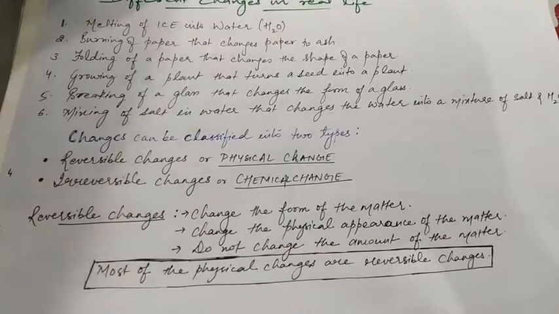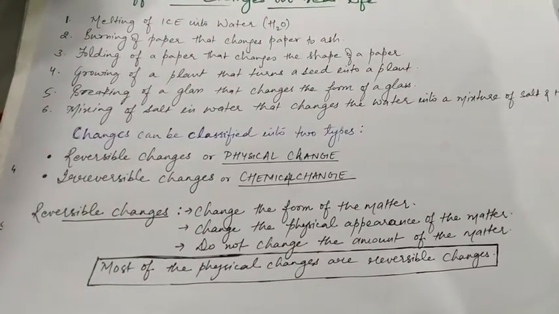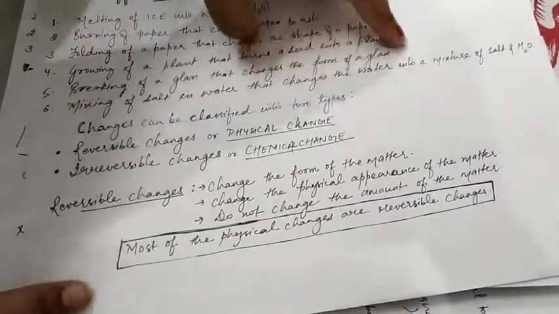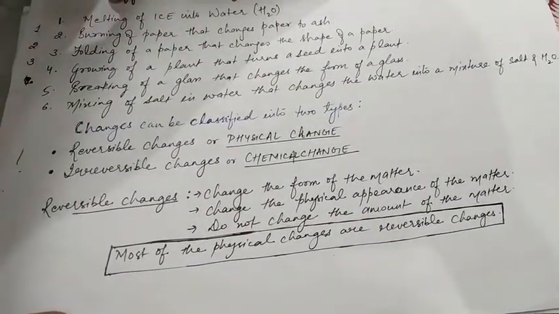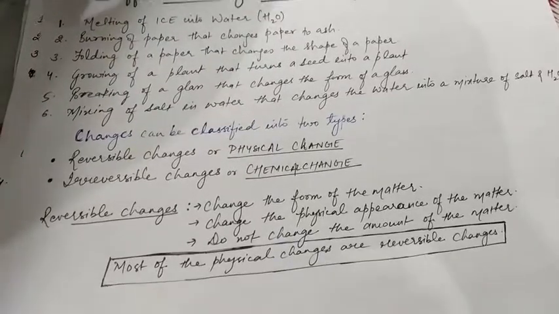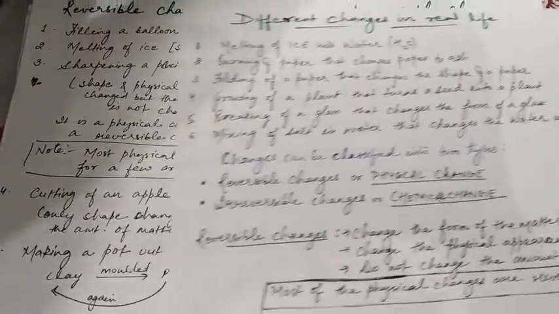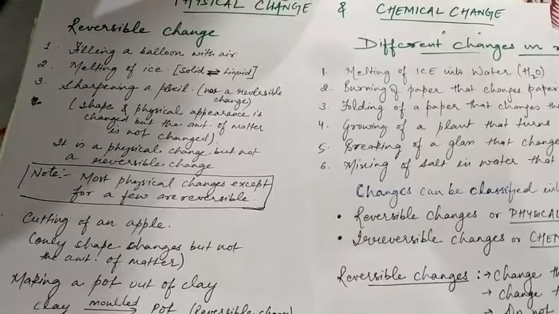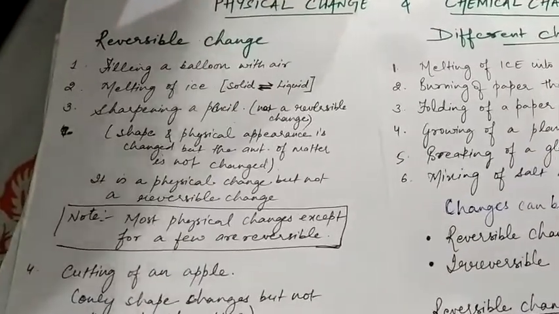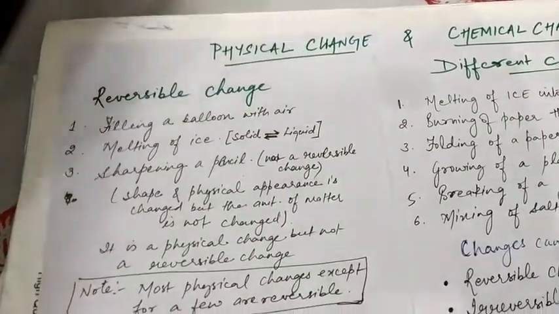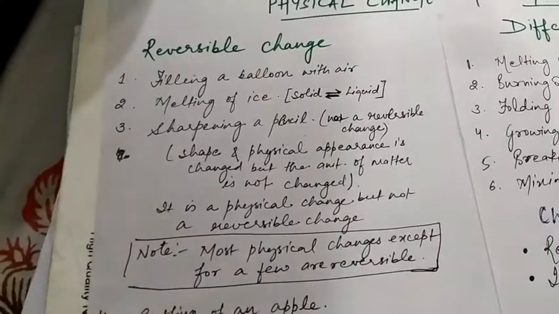And also, most important, you can say that most of the physical changes are reversible changes. Yes. So now I'm giving you some examples of reversible change. So we will understand it with some examples.